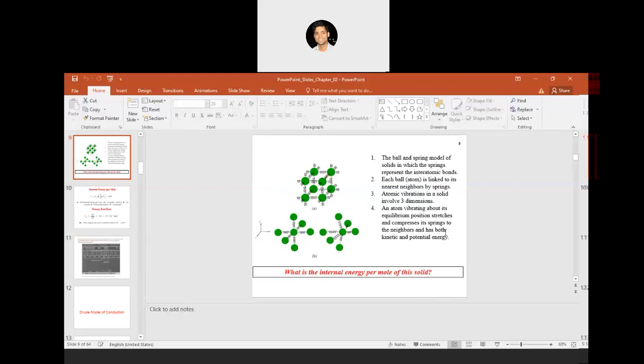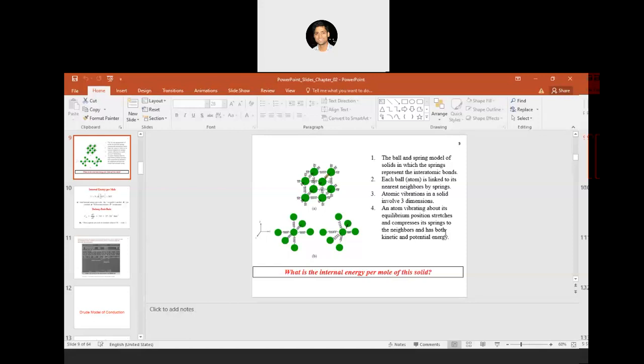Was there any other question? Any question which I have missed? Sir, you said the atom vibrates about its equilibrium position. So what is the vibrational or potential degree of freedom?